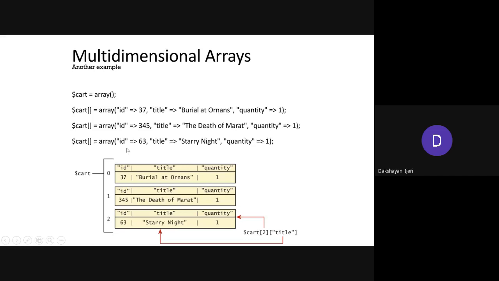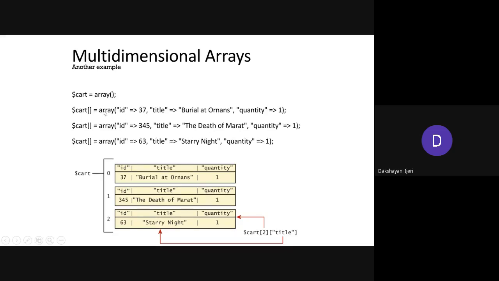So in this example, you can see what is done here. Cart is a variable that is constructed as an array, right? We just want to add elements to this cart, where each element is again another array. So the first element of the cart is also an array with different elements, and the second element of this cart is also an array with different elements. Let's see what kind of elements have been added to this cart.